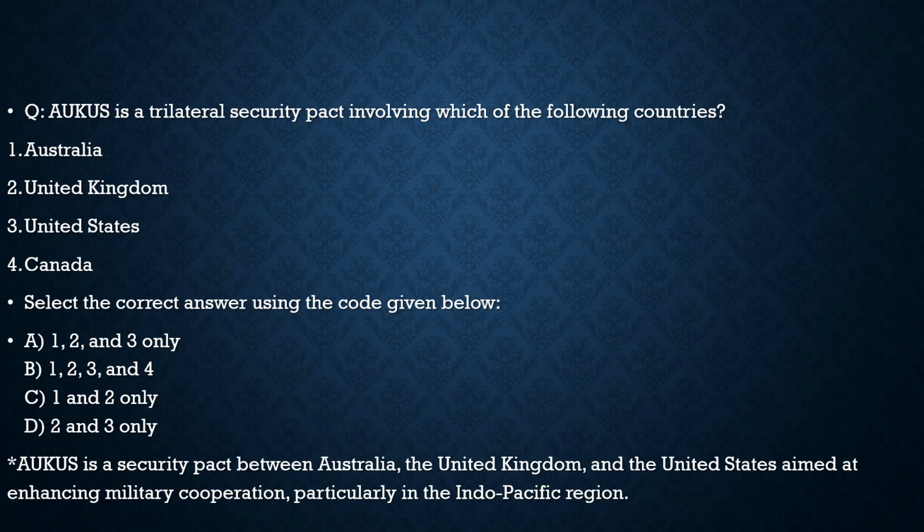About AUKUS, we should know it is a security pact between Australia, the United Kingdom and the United States, which is aimed at enhancing military cooperation, particularly in the Indo-Pacific region. So the correct statement for this question is option A. I hope you have understood it. You have got the basic idea about AUKUS, as it is a military cooperation, a trilateral security pact between Australia, United Kingdom and United States. Now with this, let's move to another question.